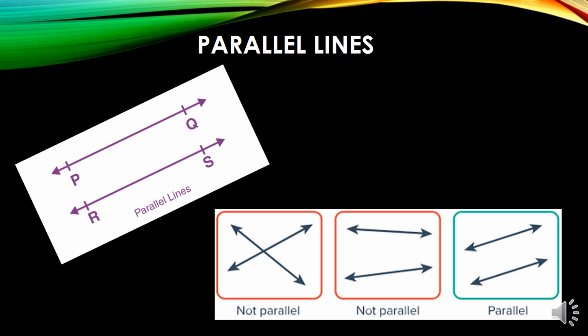These are not at the same distance apart, so these are also not parallel because they can meet each other at some point. At the third picture, you can see both lines are parallel to each other because they are at the same distance apart and they will never meet each other at any point.